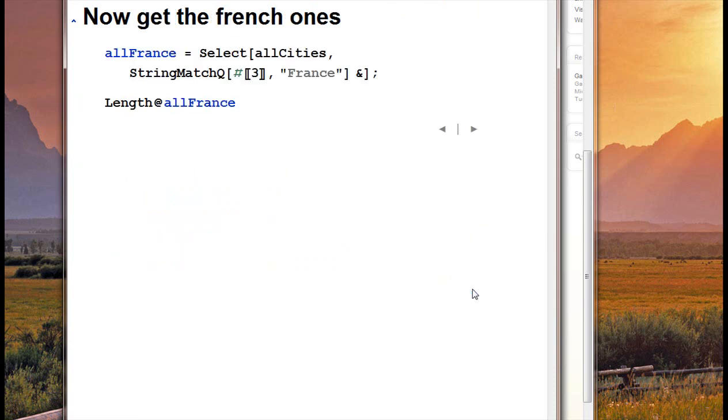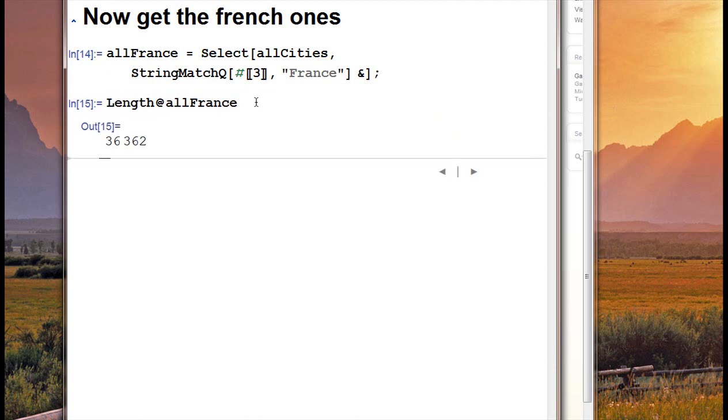Now what about the French cities? That's theoretically what we're chasing. So I'll get the list of French cities. I wonder how many there are. So there's 36,000 French cities. So there were 900 Chinese cities, and there are 1,300 French cities. I never would have expected this.